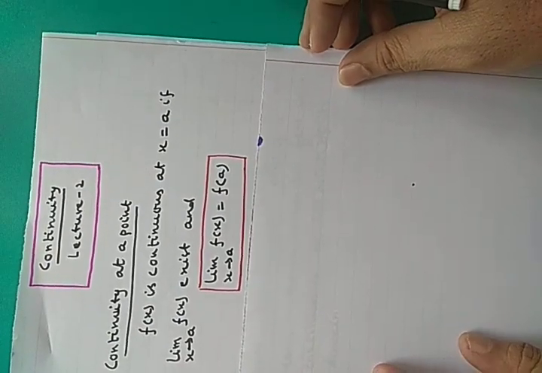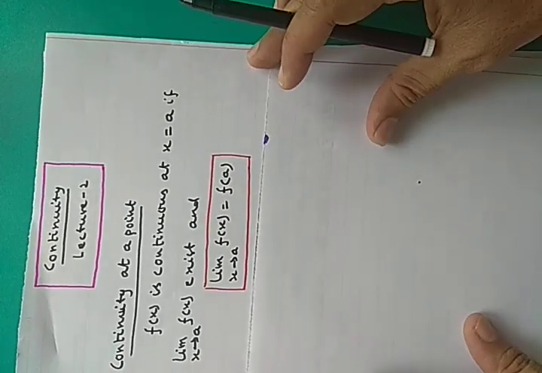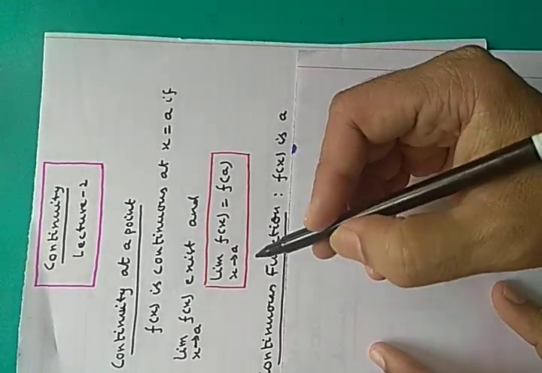Now what is the condition that the limit as x tends to a exists?